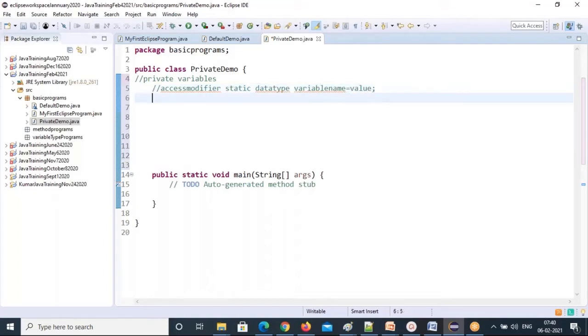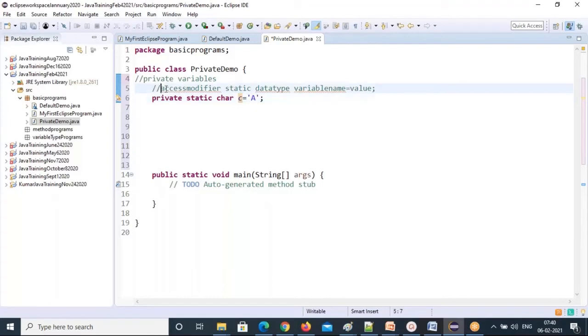So this is the one syntax. So my access modifier is private, then static. Then I'll put char c equal to, that's one data type. Char is a data type. Capital A, a single character you can specify within single quotes. That means capital A I'm storing in the c variable.